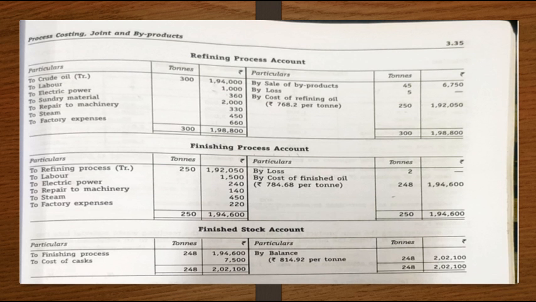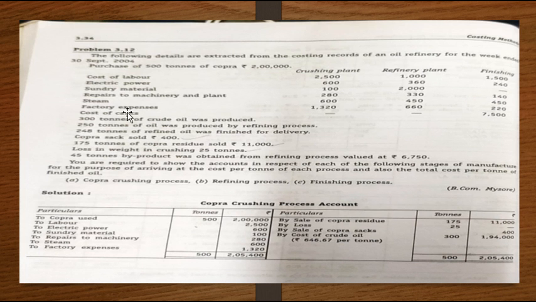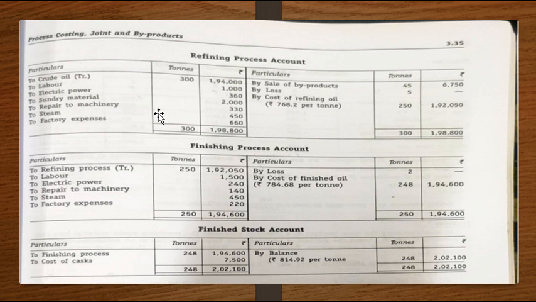1,92,050. Then the other expenses stated in the question are cost of labor 1,500, electricity power 240, repairs to machinery and plant 140, steam 450, factory expenses 220, and cost of cask 7,500. So we take all the expenses to labor, to electric power, repairs to machinery, steam, to factory expenses. But here we will not be taking the cost of casks.